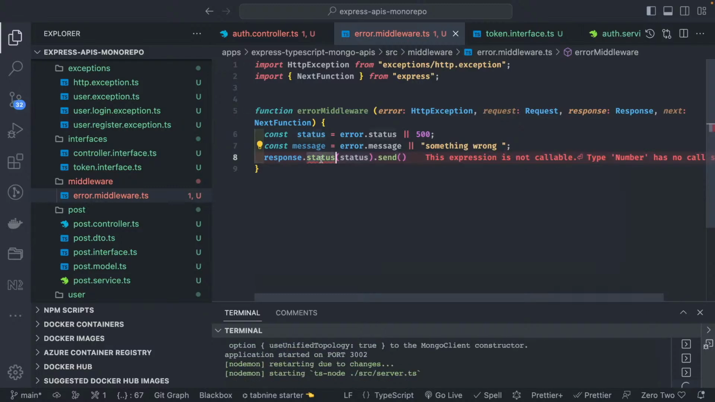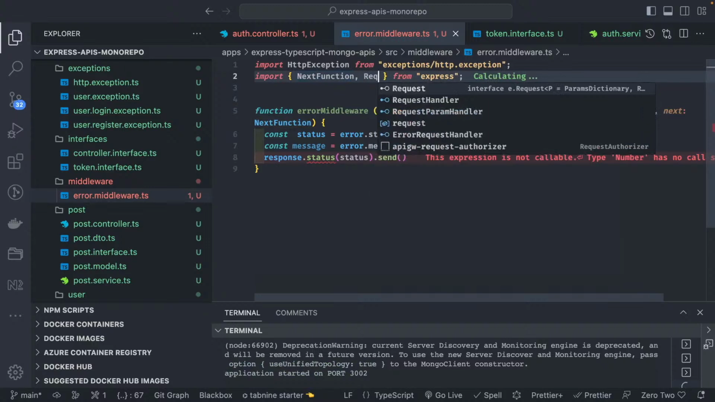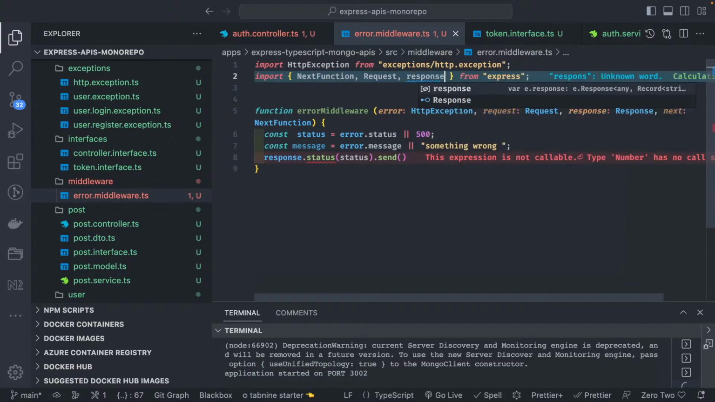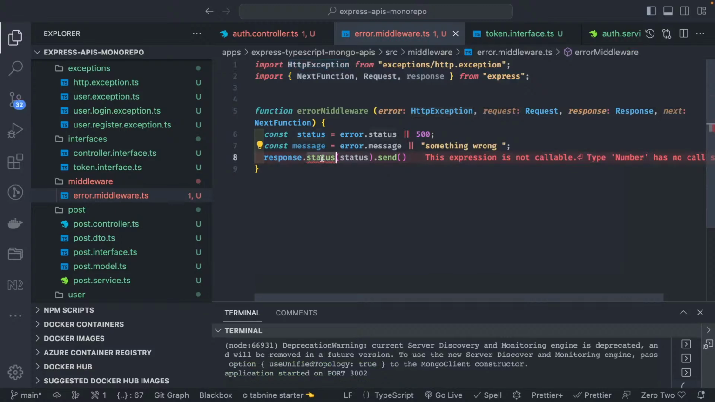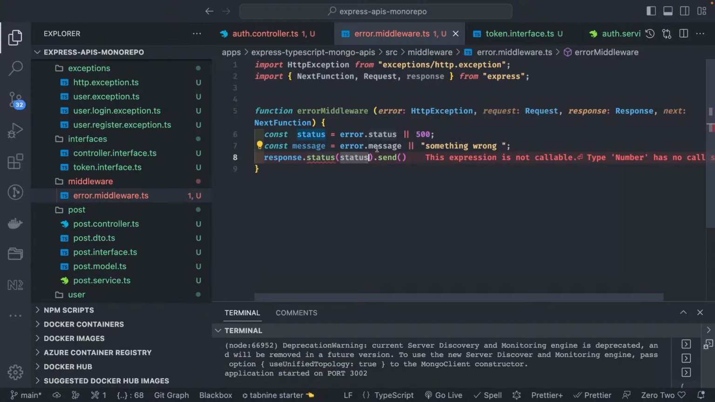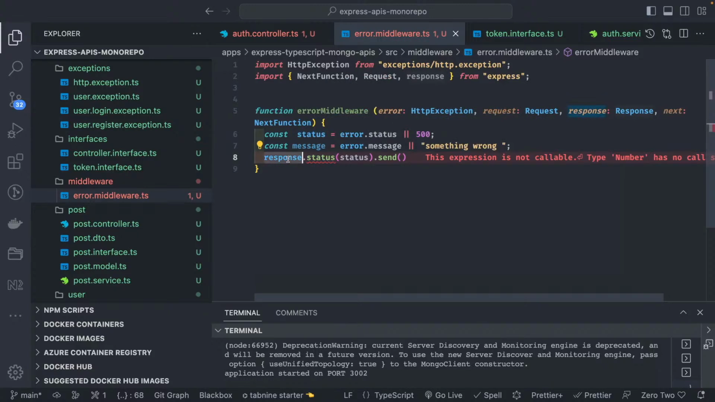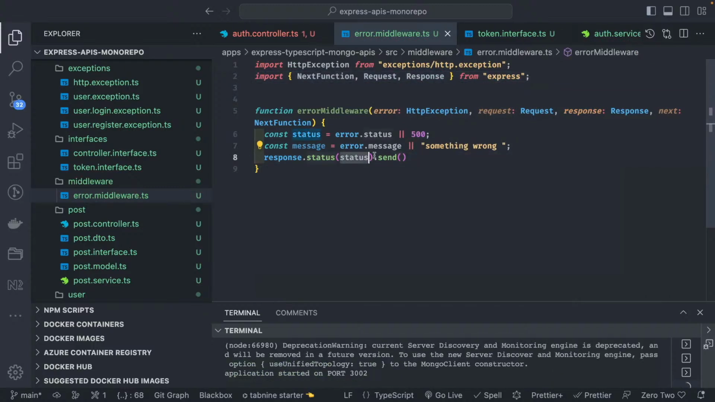What happened? Response dot status, response is coming from request. Response dot status equal to status is number. What happened with this? Expression is not callable, response dot status. Okay, let me see what is wrong. We are getting all these from express. Okay, the typing is not correct. Now this is good. Response dot status dot send.